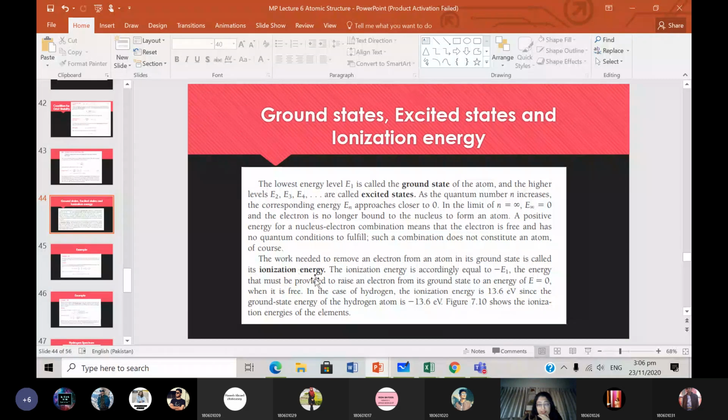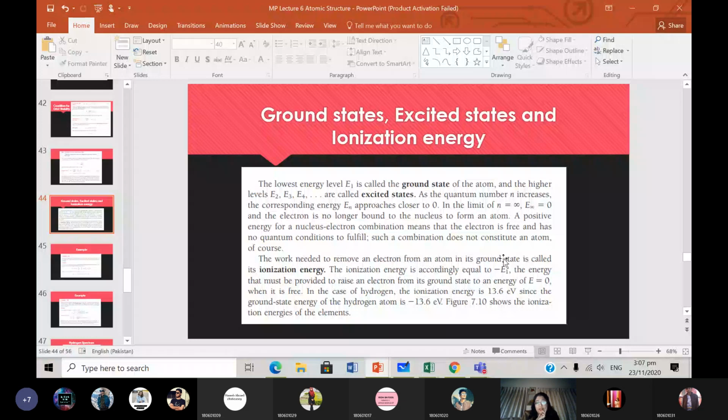Now let's talk about ionization energy. What do we mean by ionization? Ionization is when you either remove or add an electron to the atom. If you remove an electron, it will become positively charged. If you add an electron, it will be negatively charged. So the resultant atoms are ionized. The work needed to remove an electron from an atom in its ground state is called the ionization energy. Basically, ionization energy is the energy required to ionize an atom.